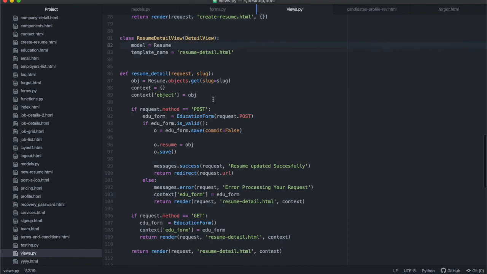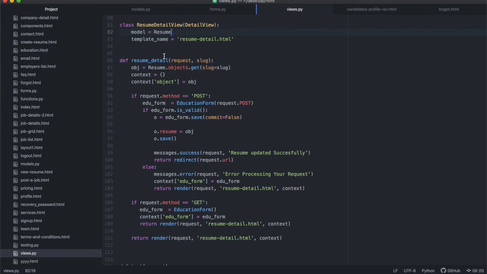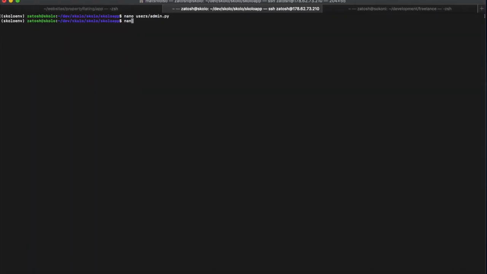Before we can do that, we need to go back to our URLs and change that from the class-based view to the view that we're going to create. We're going to call our view resume details. Just remember that. So we need to open nano, and our project directory is called app, and inside there we're going to go into the urls.py file, and we need to change the URL to point to the new view function that we're recreating.